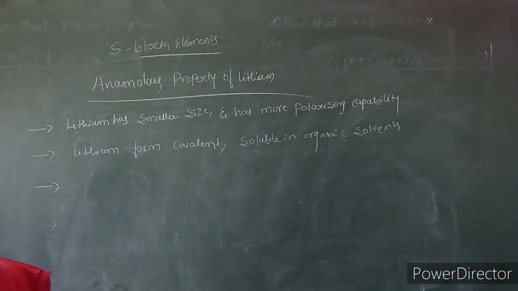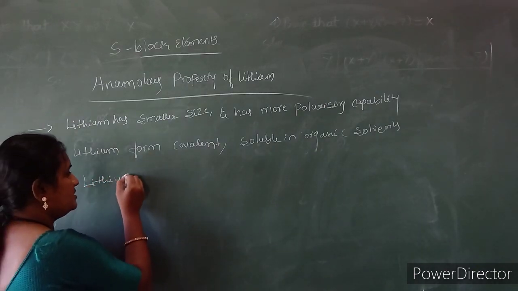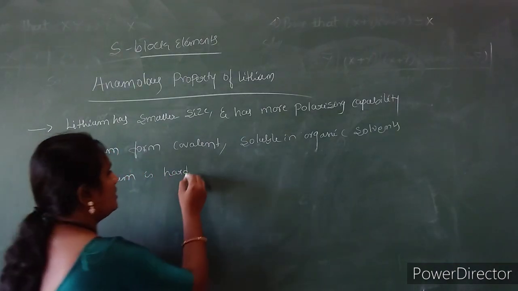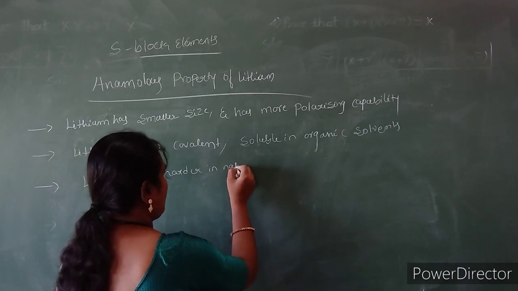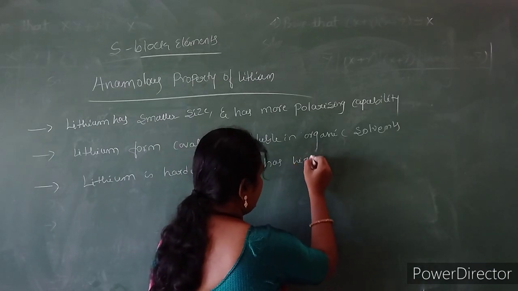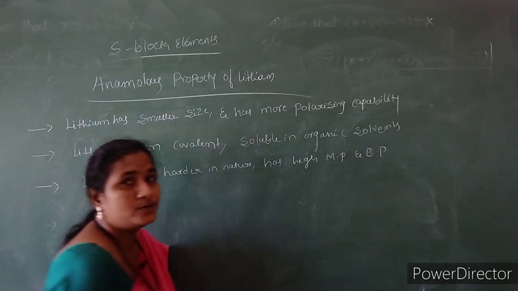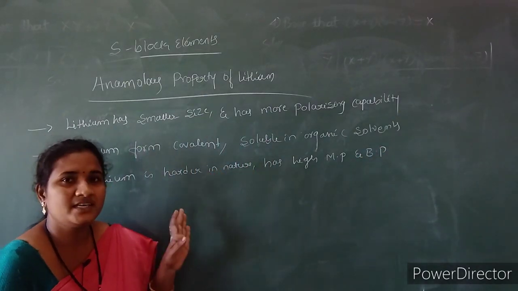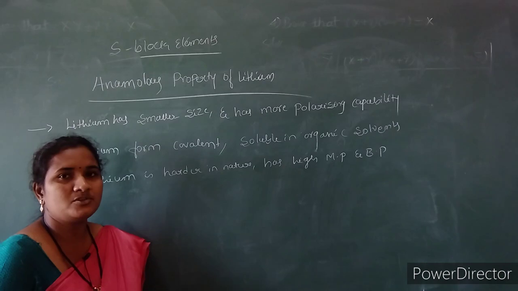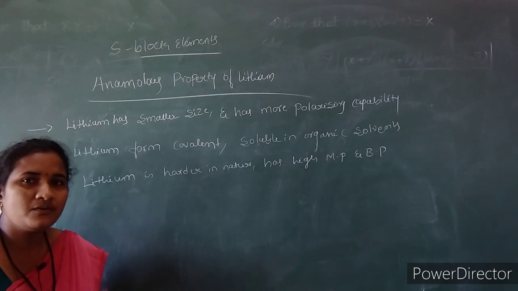Lithium shows different characteristics than the other alkali metals because lithium is harder in nature, means it is tougher or stronger, and has a high melting point and boiling point compared to other alkali metals. It shows different characters from other alkali metals like sodium, potassium, rubidium and cesium. That is why we are listing the anomalous properties of lithium.